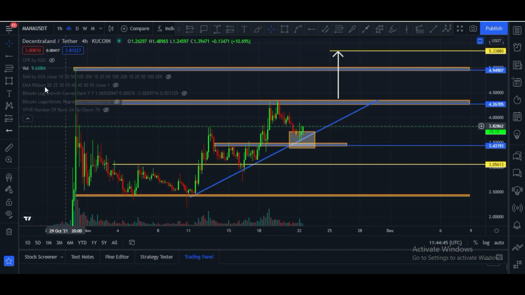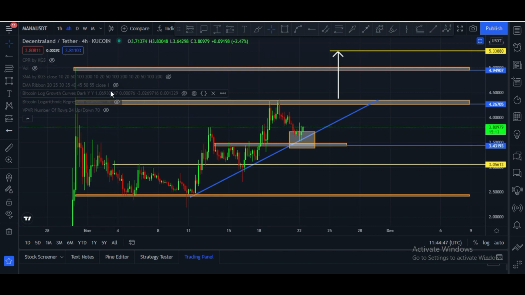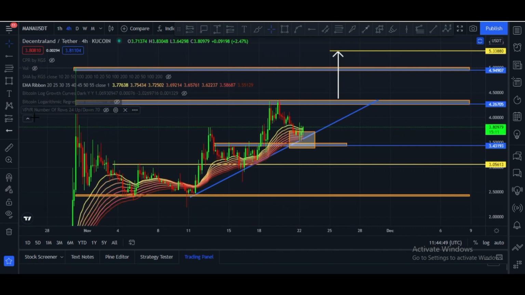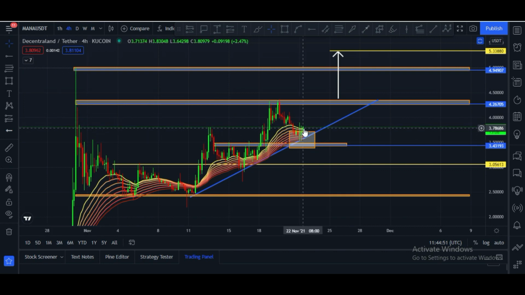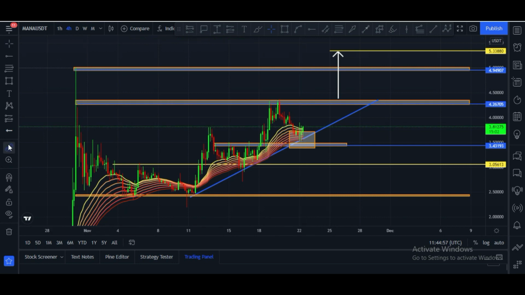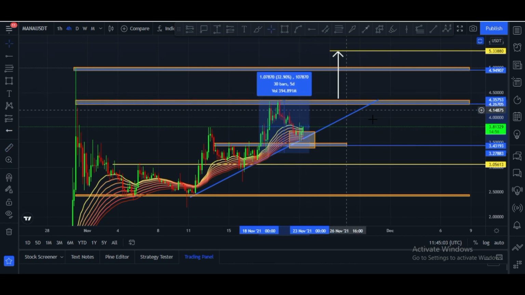Let me please show you some indicators. Volume is missing and there is very low volume. EMA ribbon. Candles are in this EMA ribbon. Once a candle closes above this EMA ribbon, in that case this will be a good sign. Here you can see a candle closing above this, and after that we see a move of approximately 32% towards the upside.